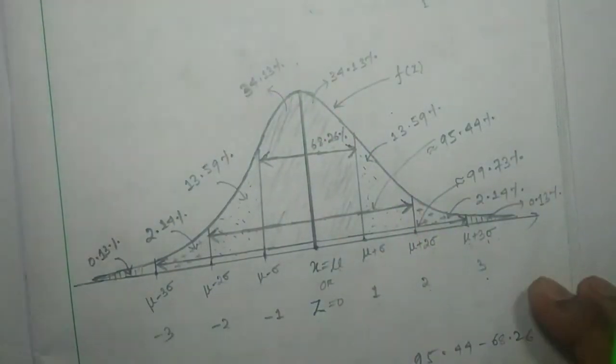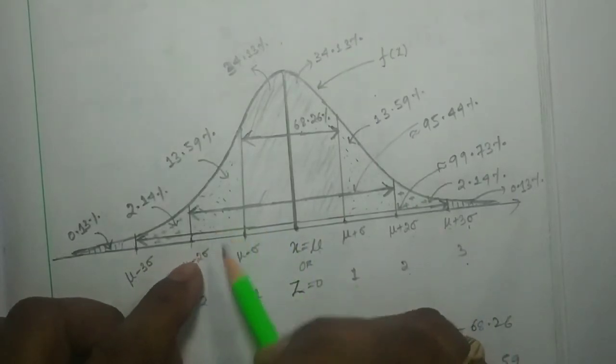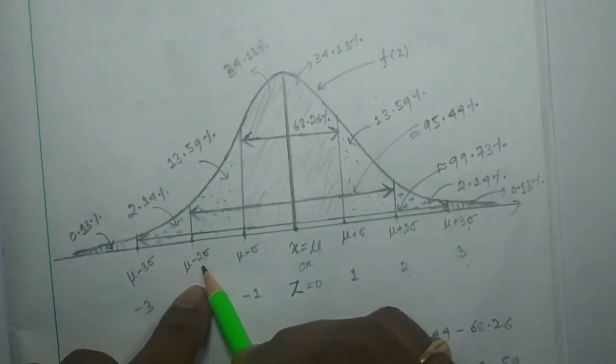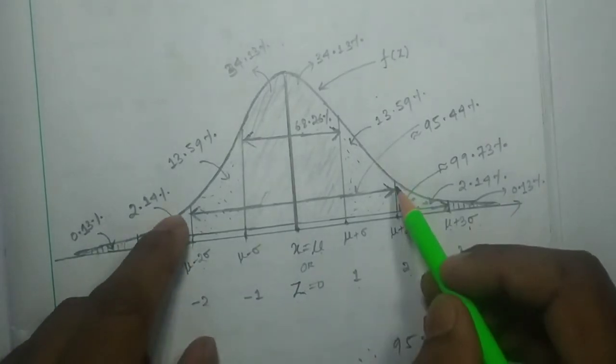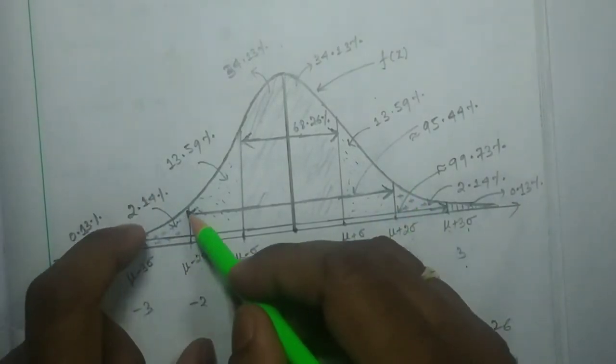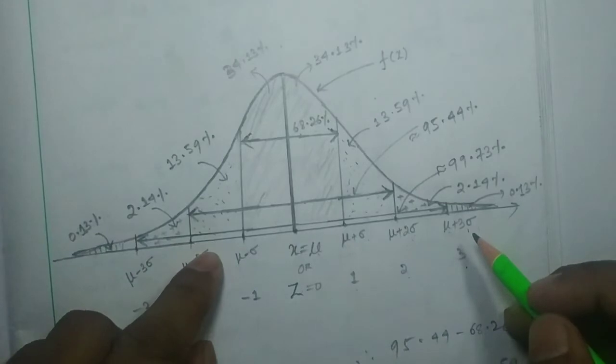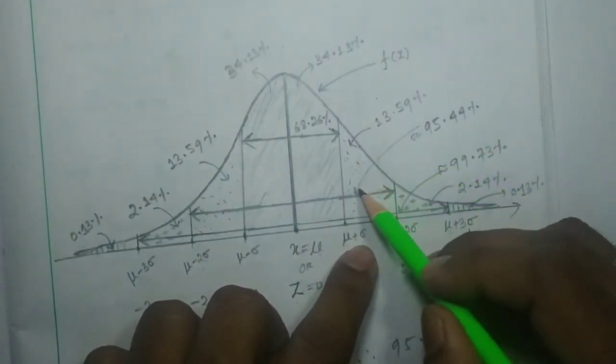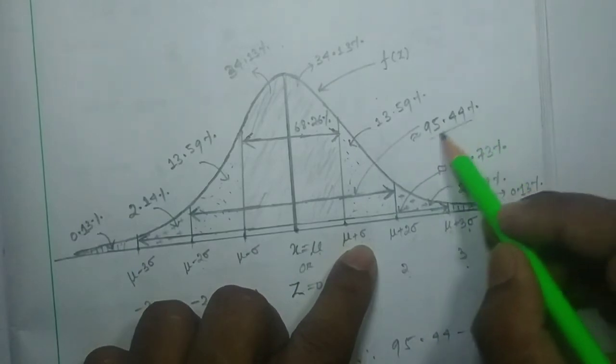Now if you calculate in between mu minus 2 sigma and mu plus 2 sigma, in between this, the percentage is 95.44 percentage.